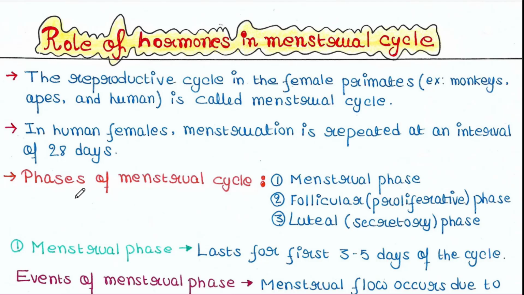Let's talk about the phases of the menstrual cycle. There are mainly three phases: menstrual phase, follicular or proliferative phase, and luteal or secretory phase. Let's talk about them one by one.